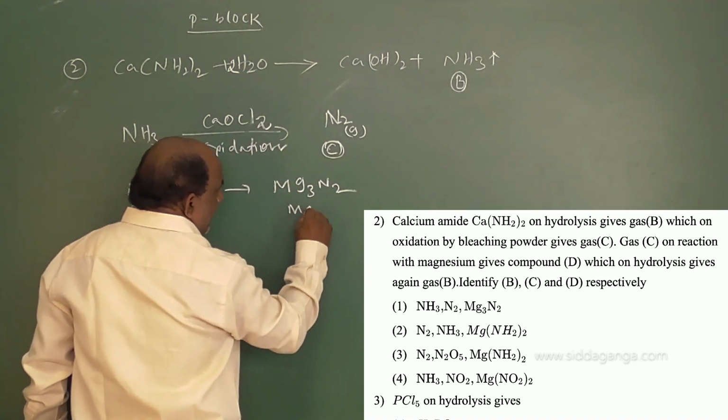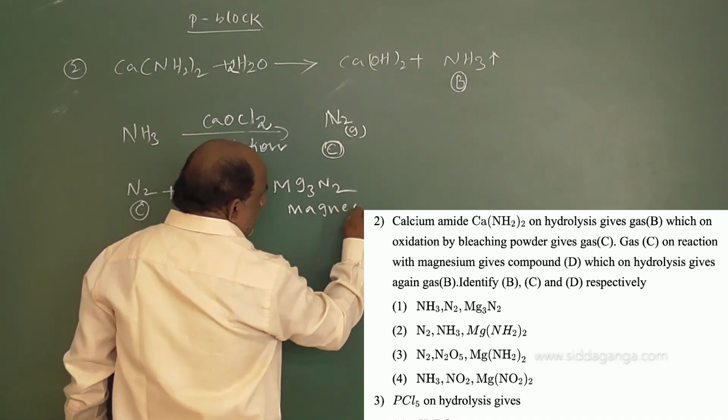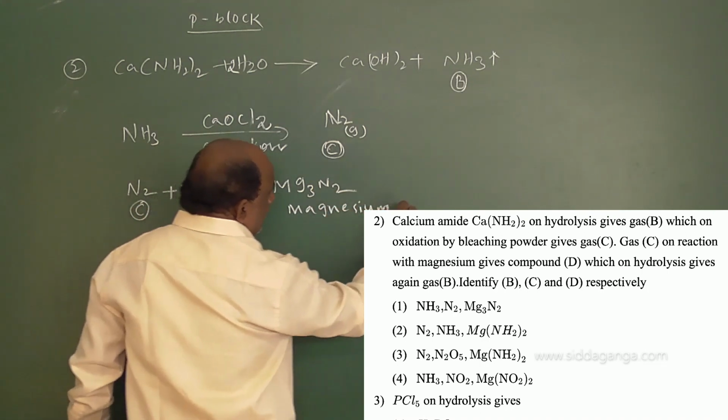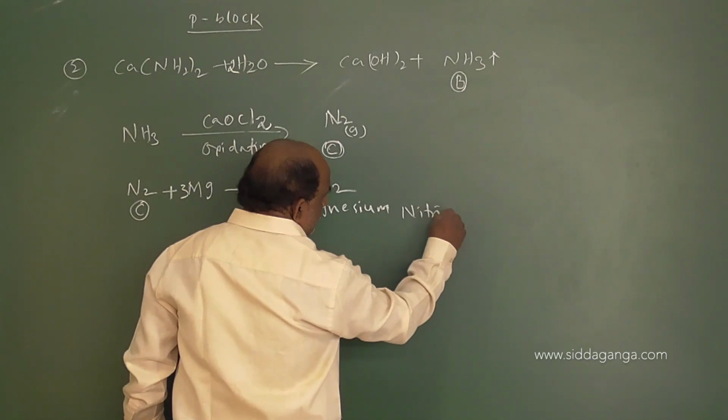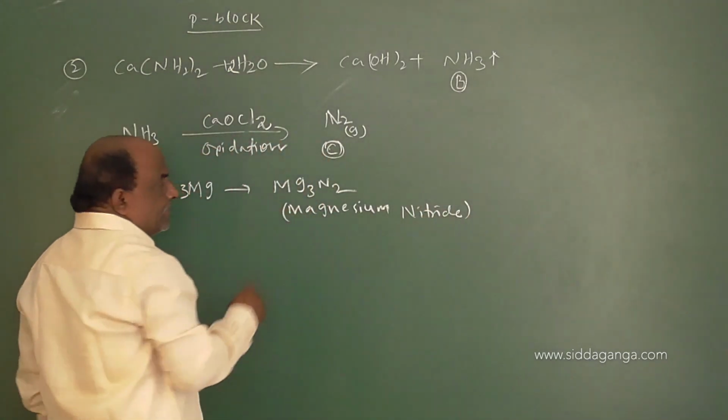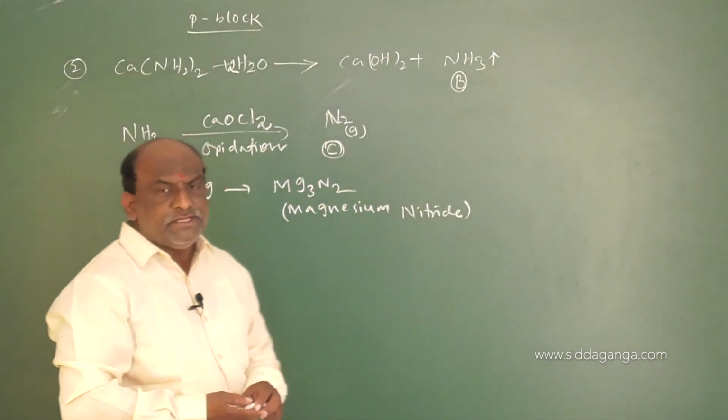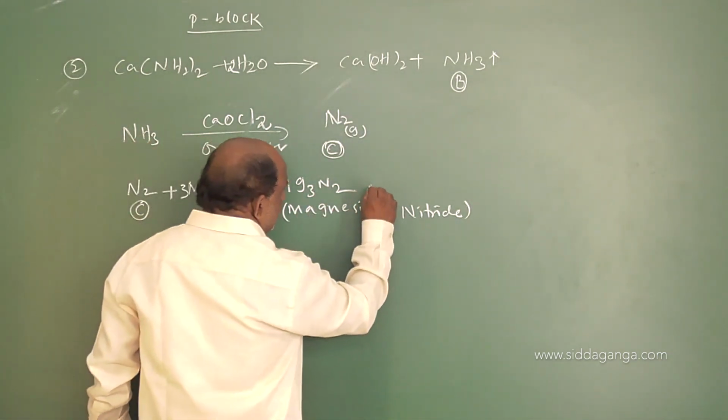This is called magnesium nitride. So in this example, magnesium nitride is D.